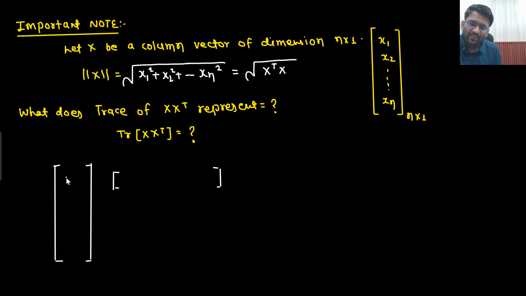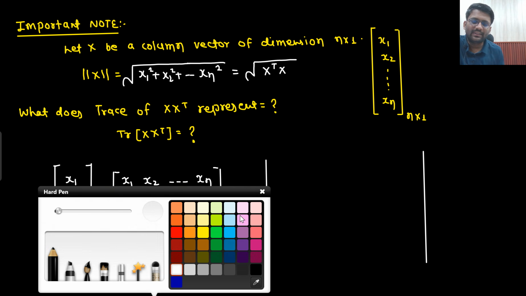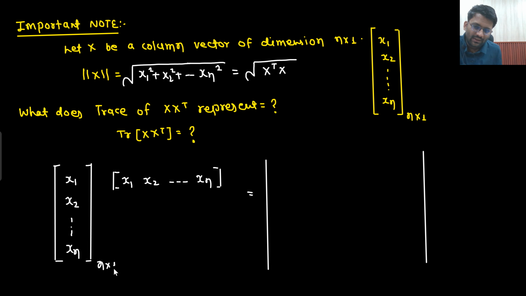Write it down and then multiply x1, x2, dot xn, x1, x2, dot xn. So what will be the final order you will be getting? The order I will be getting is n cross n. Why is that so? Because here the order is n cross 1, here the order is 1 cross n. So the final order will be n cross n.